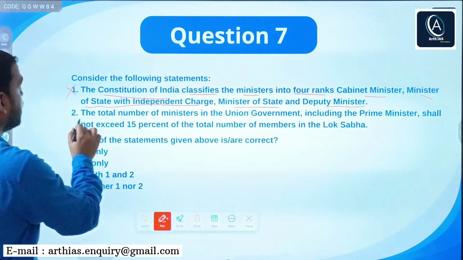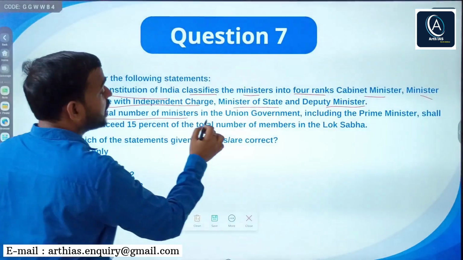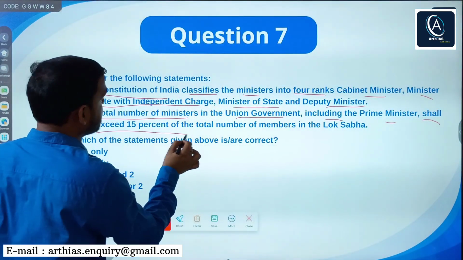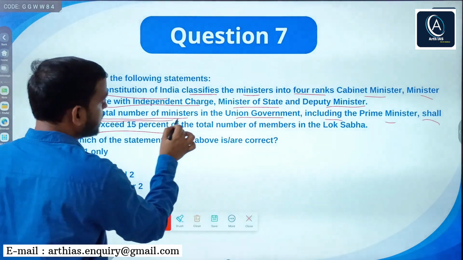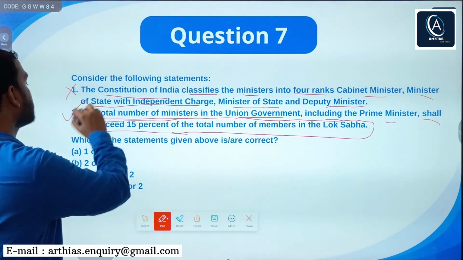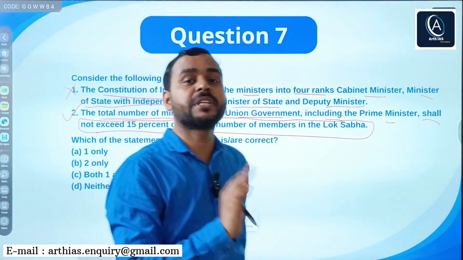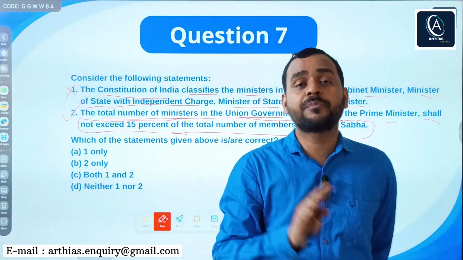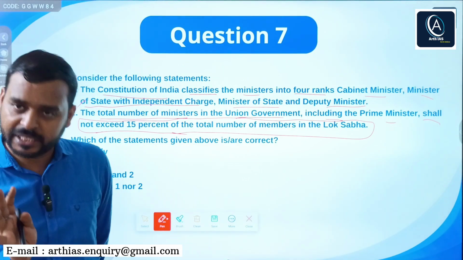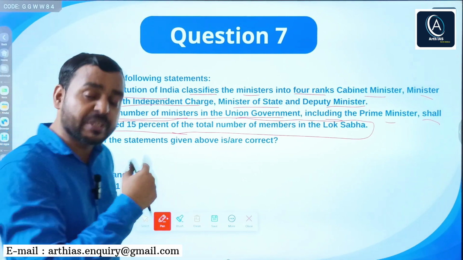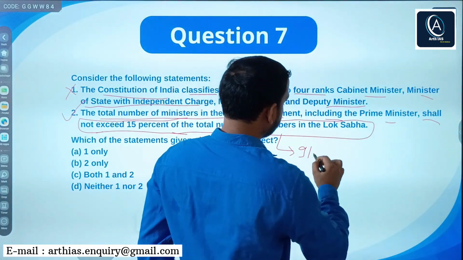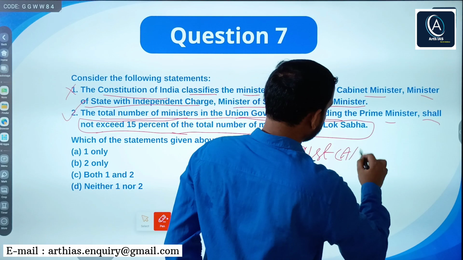right? Next, the total number of ministers in the union government, including prime minister, shall not exceed 15% of total number of members in the Lok Sabha. Yes, this statement is correct. Means the total number of ministers cannot be more than 15% of total number of seats in the Lok Sabha, right? And by which amendment it was done? It was 91st Constitutional Amendment Act.